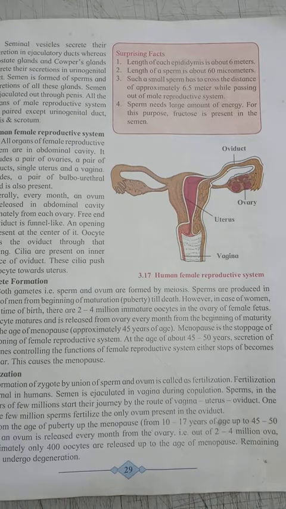So up to 45 to 55 years, every month one mature oocyte is released into the oviduct from the ovary.